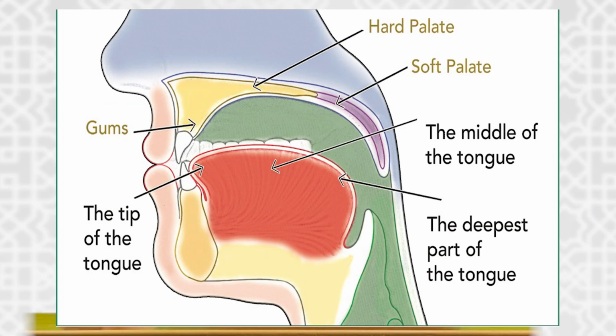Look at this picture. Hard palate, soft palate, the middle of the tongue, the deepest part of the tongue, the gums, the tip of the tongue. Cautions for pronouncing long vowels and vowels.